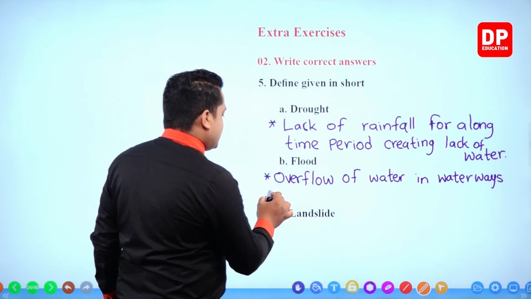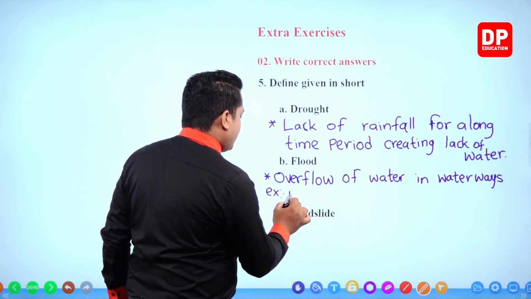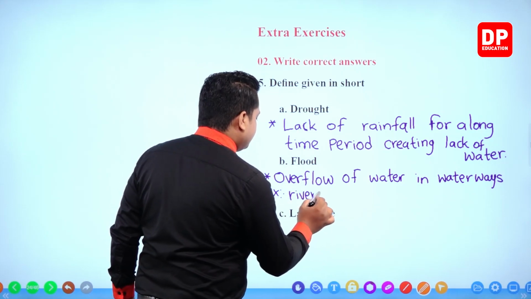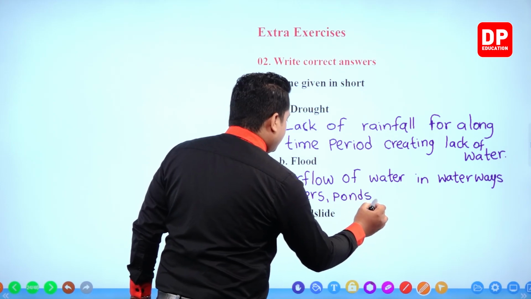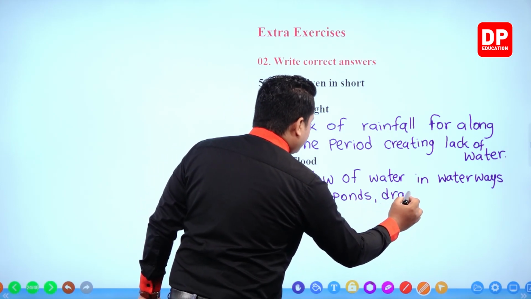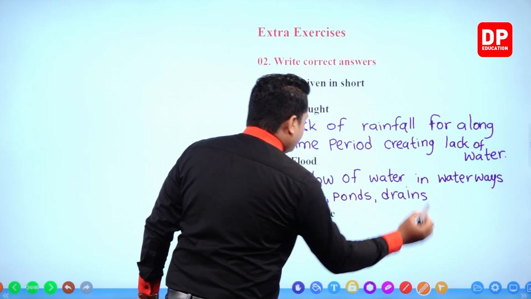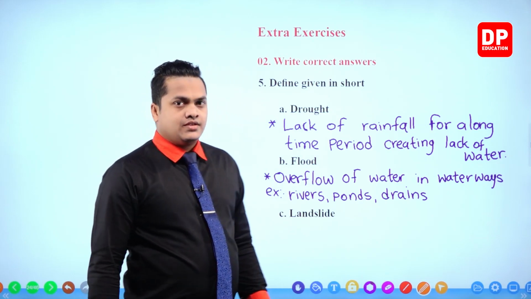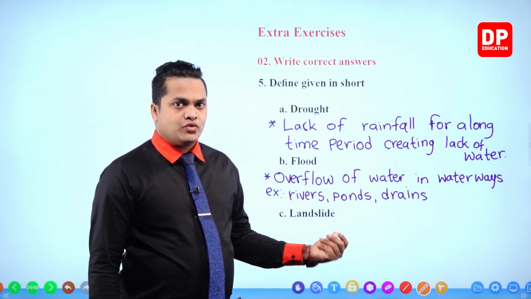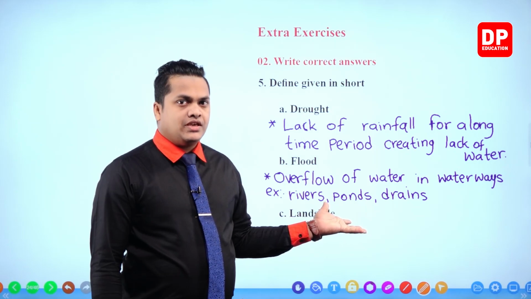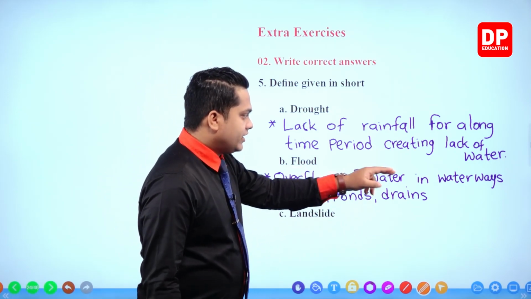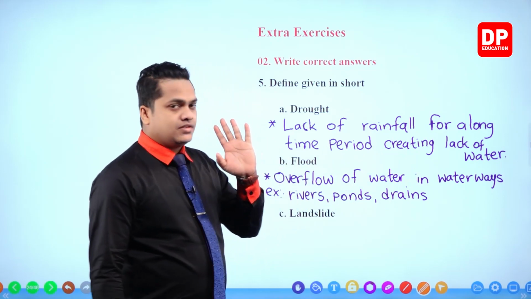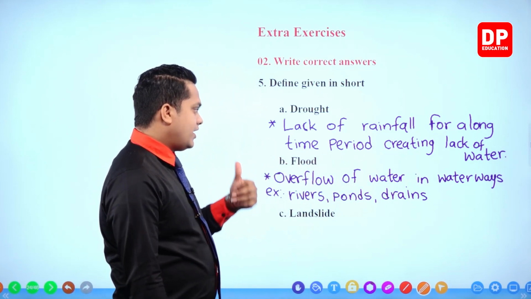For examples, we can mention rivers, ponds, then drains. This is a simple definition, no? It's more suitable for the question given here. So overflow of water in waterways is a simple definition for flood.